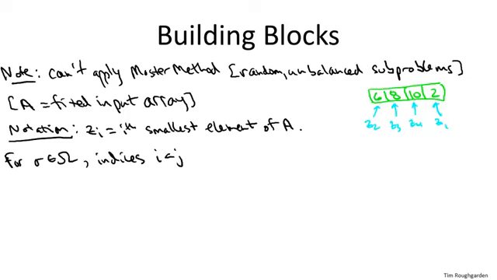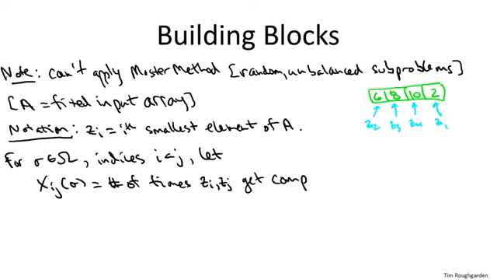And now here's a definition. By X sub ij, and this is a random variable, so it's a function of the pivots chosen, this is going to be the number of times that z sub i and z sub j are compared in the execution of quicksort. Okay, so this is going to be an important definition in our analysis. It's important you understand it.